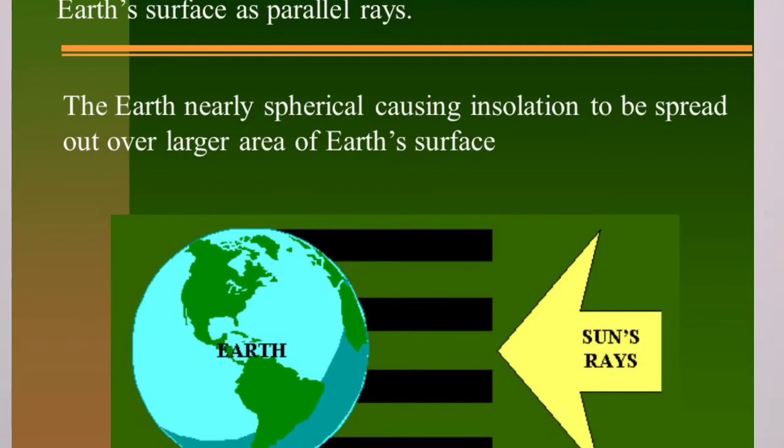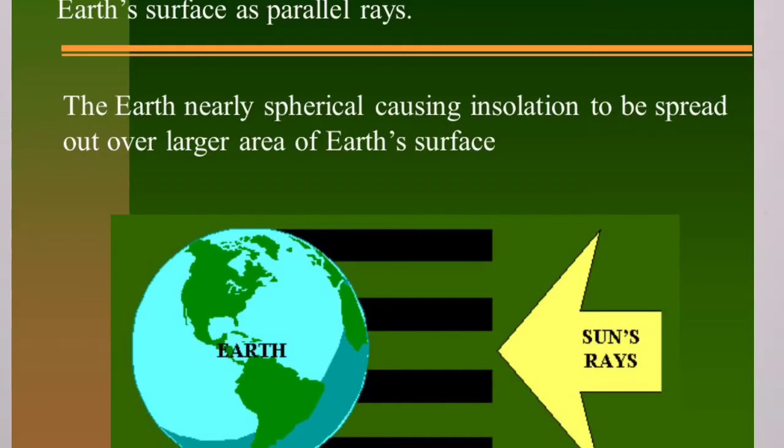Uneven means not same. Heat is not distributed the same throughout the earth because sunrays are not occupying the same area. In figure A, sunrays are perpendicular and occupy less area. In B and C, sunrays are occupying more area and slanting sunrays are there.